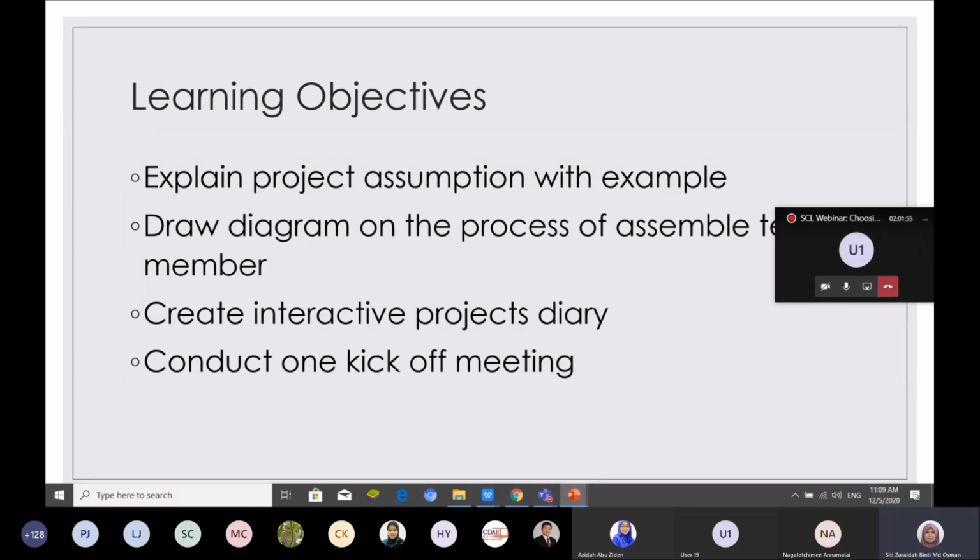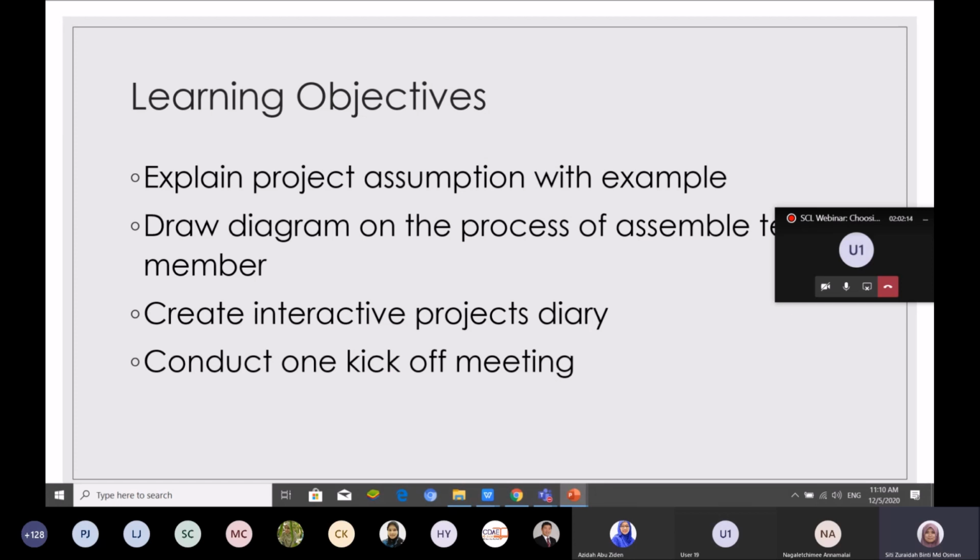Okay, they managed to get an app with a free and interactive project diary, and then conduct one kick-off meeting. So my students conducted their kick-off meeting in just around five minutes, less than five minutes, using WhatsApp.